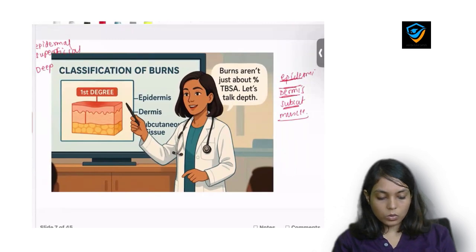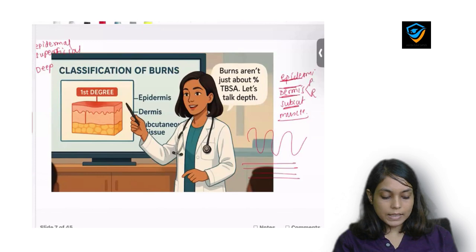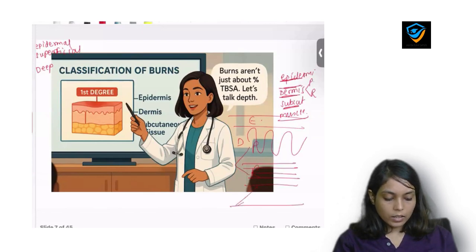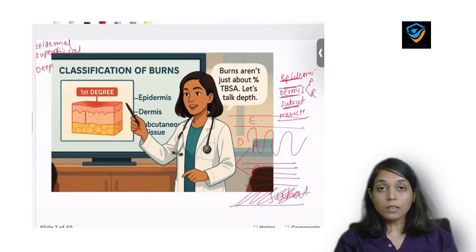Now this dermis we divide again into papillary dermis and reticular dermis. Papillary dermis means there are papilla and reticular dermis is linear. So this is your epidermis, this is your dermis which has 2 parts, papillary dermis and reticular dermis, and there is subcute which involves fat, and behind that is the muscle.